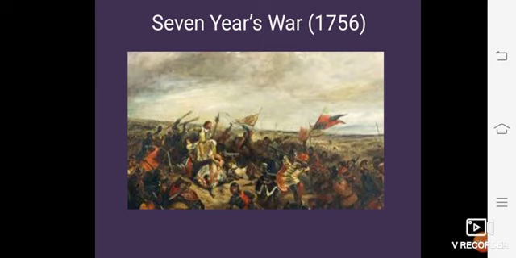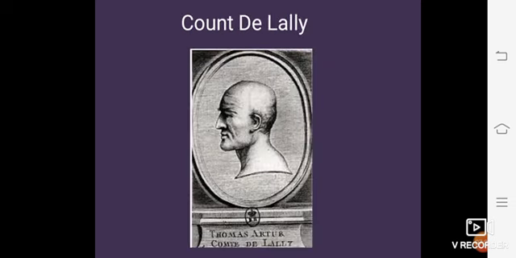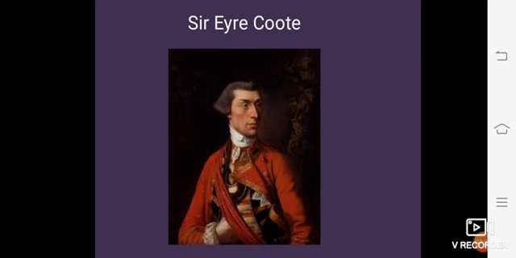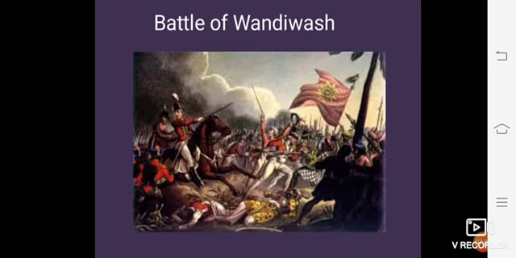So here, see, the British forces captured the French settlement at Chandarnagar in 1757, and the French forces in the south were led by Count de Lally, and the British forces were led by Sir Eyre Coote. Okay, here the Britishers defeated the French in the Battle of Wandiwash in 1760 and besieged Pondicherry.